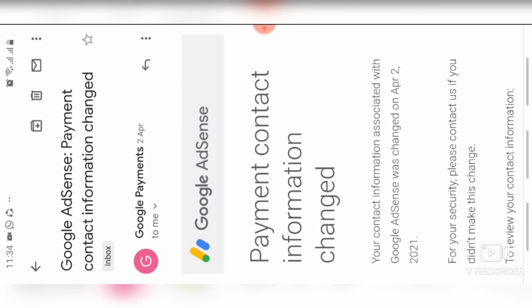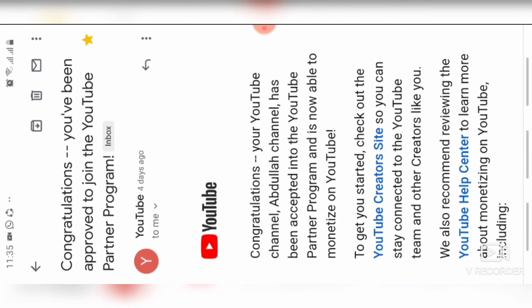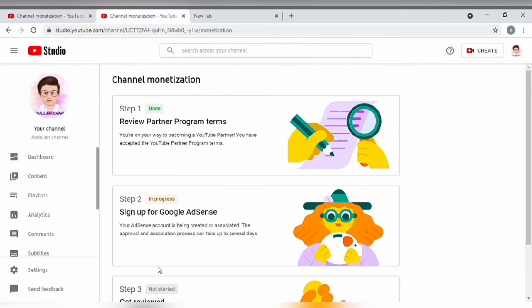So I'll show you my email right now. After my Google AdSense account was ready, I received a mail. You can see Google payment, and Google AdSense sent me a mail saying that your account is set up and the second process has started. And when I went into my monetization page, I saw the step turn to done, and the third process will automatically get started. So here it is showing the second step is in progress, so it will automatically come as done after the mail, and then the third process will start progressing. So you don't have to worry about it.